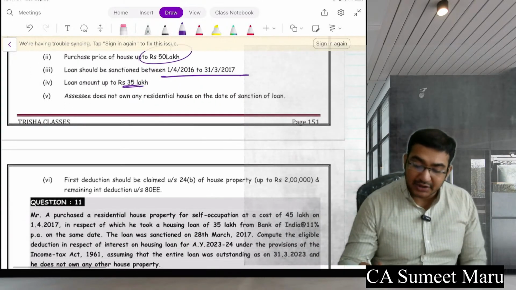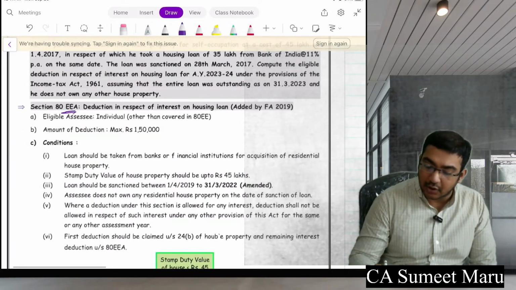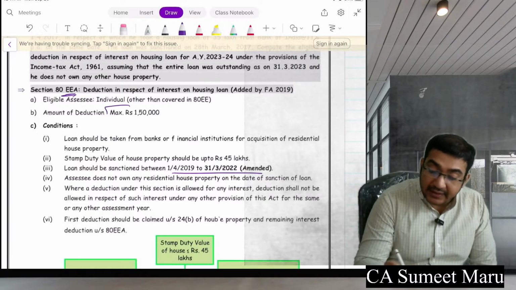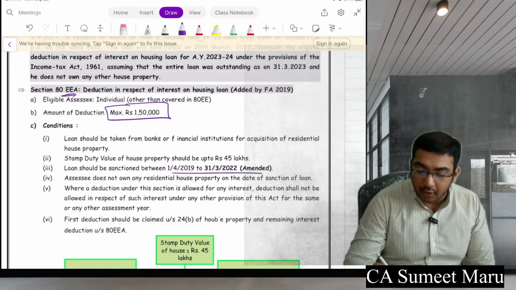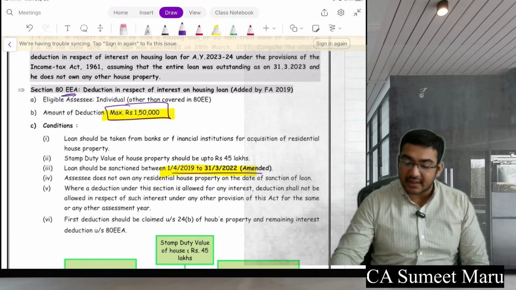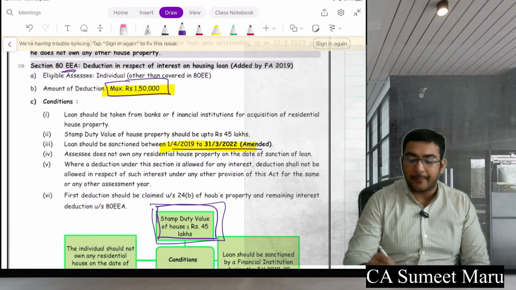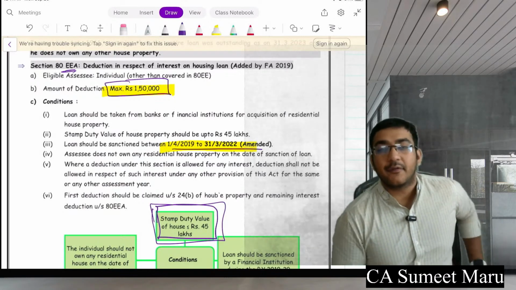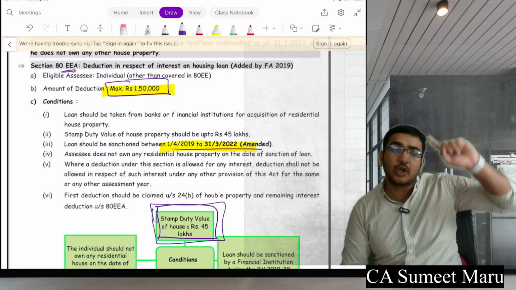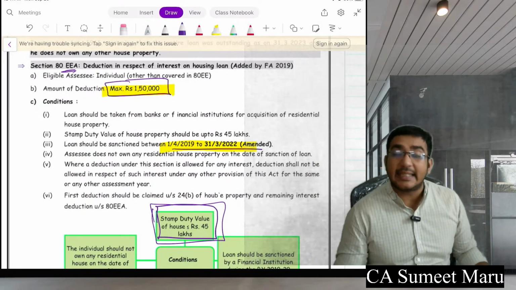Okay. So an extension to this came later on, which is 80EEA, for the loan taken from 1/4/19 to 31st 3/22. So this is another 1.5 lakh if you take a loan in this period. Again here restriction is there on the value of property. The value of property should be not more than 45 lakhs. So it is for all the middle class people of India. If you buy a house up to 45 lakhs, the interest deduction first you will get in house property. More than 2 lakh, if you have interest payment, then you will get deduction here as well under section 80EEA.